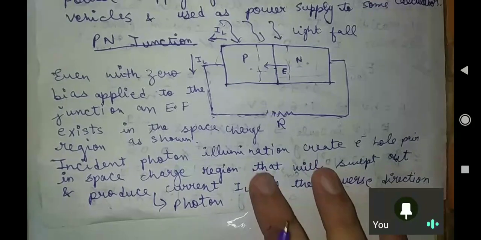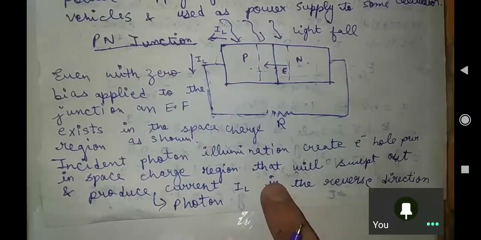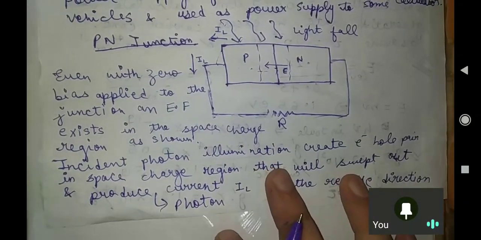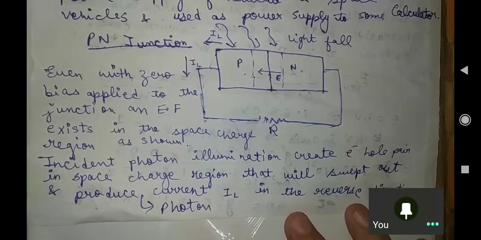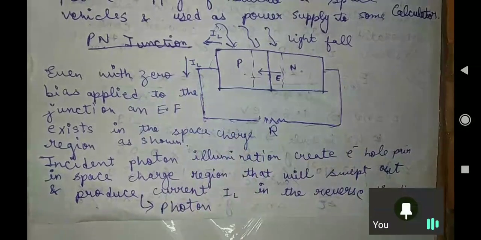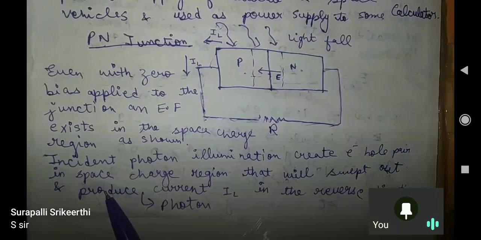Is it fine? Till here, please write down till here, then I will explain more. There is some current IL we have seen, that sir, this is the current which is produced due to incident photon.